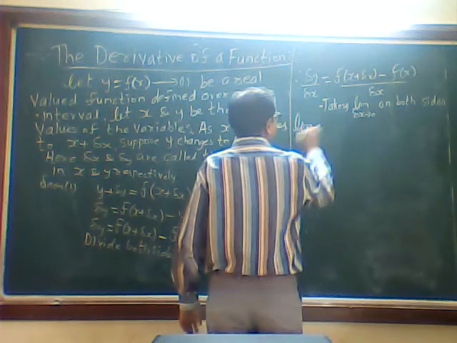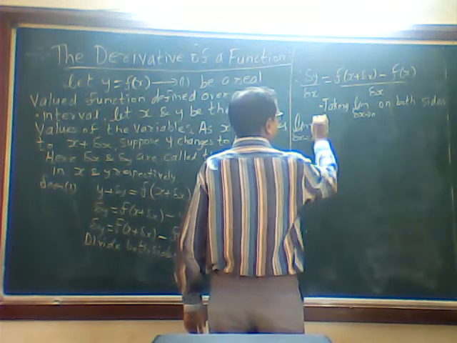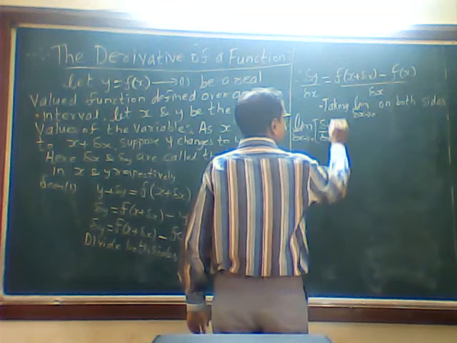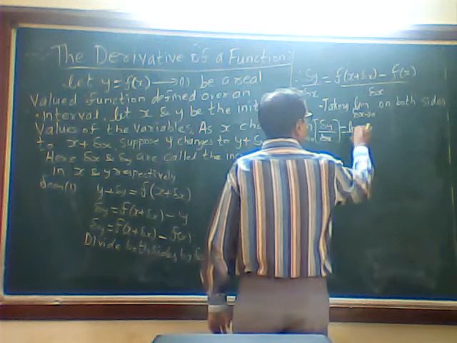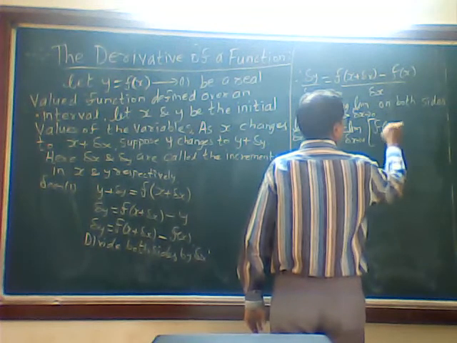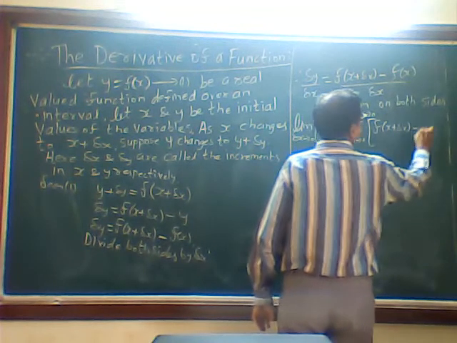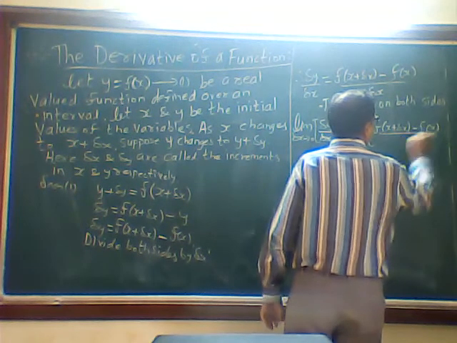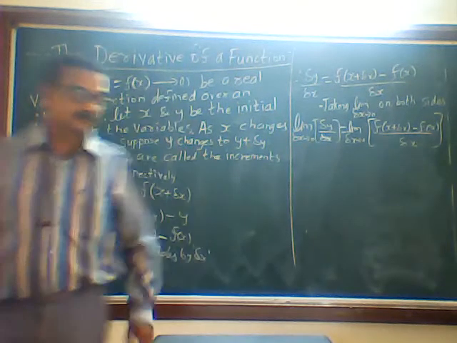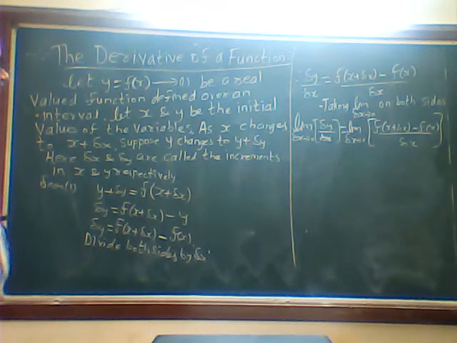Limit delta x tends to 0, as I am taking the limit on both sides, divided by delta x. That is the procedure. This is what they call the first principle.